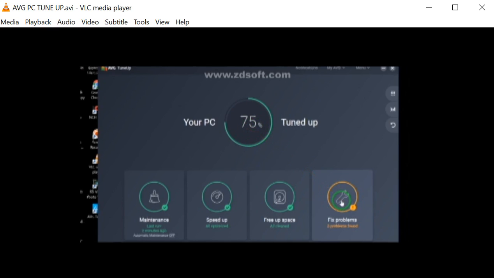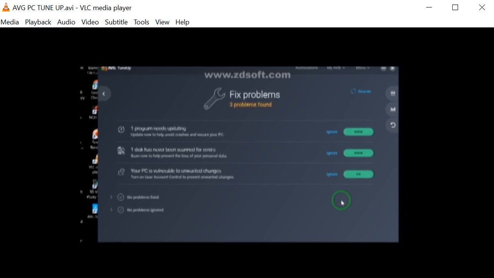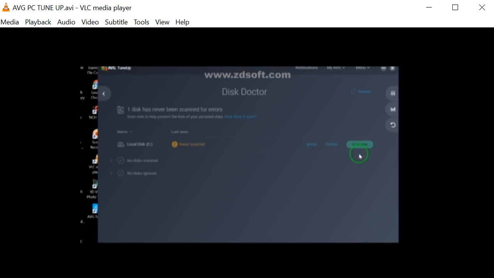Now we just have this last one to fix the 3 problems. What are those problems? One program needs updated, one this has never been scanned. Your PC has found 2 unwanted changes. So let's fix this. Let's show this.